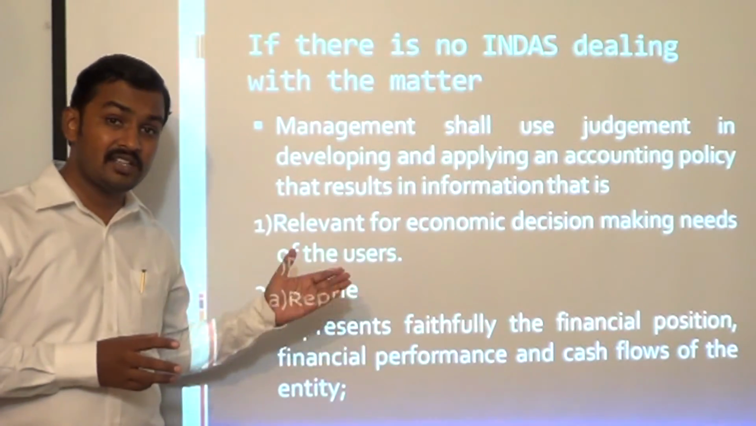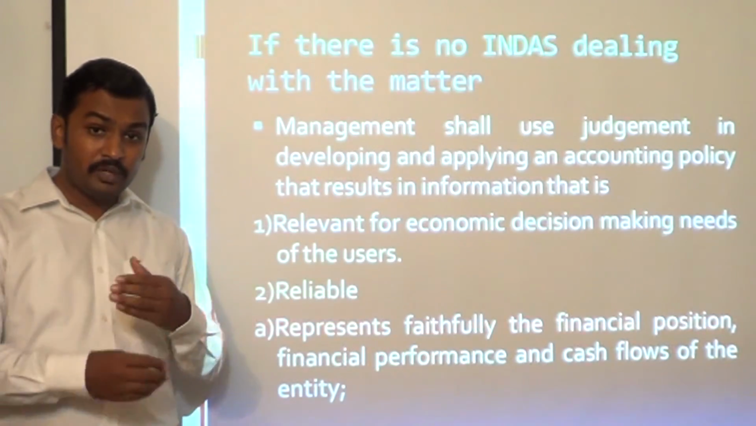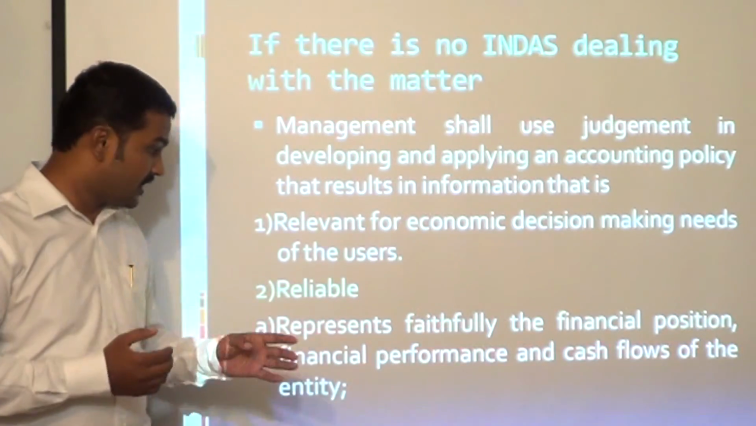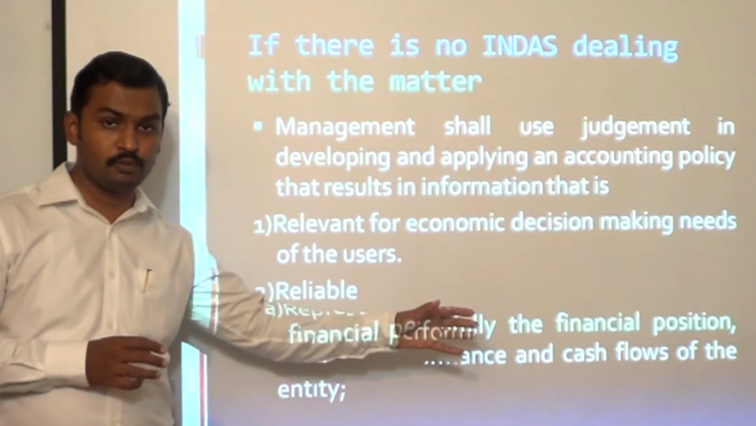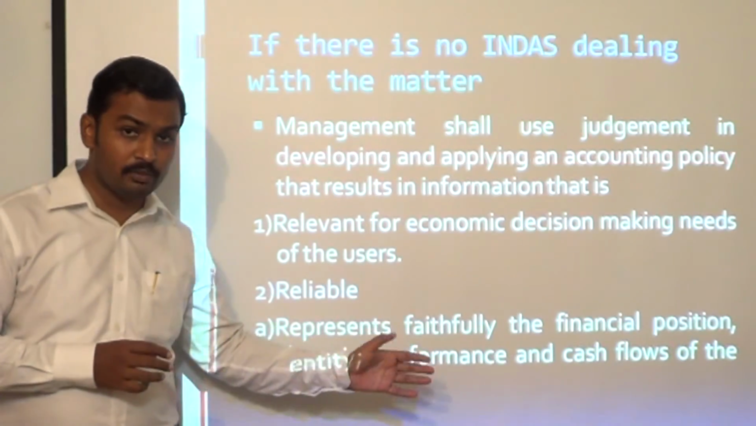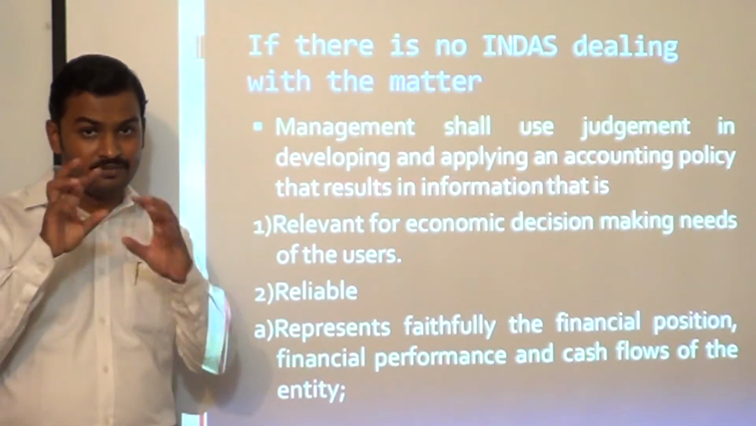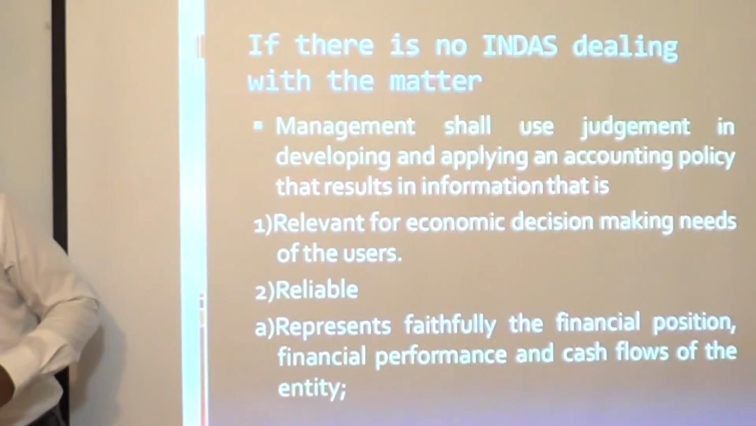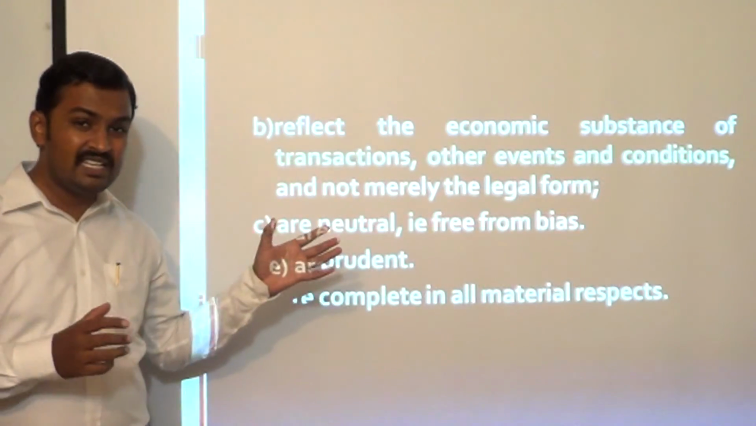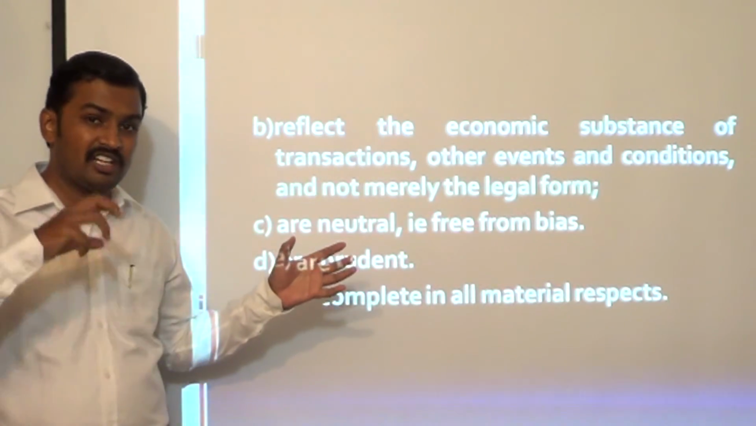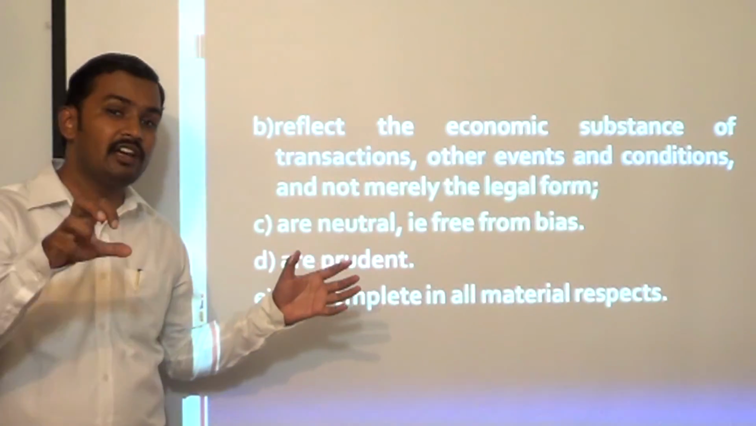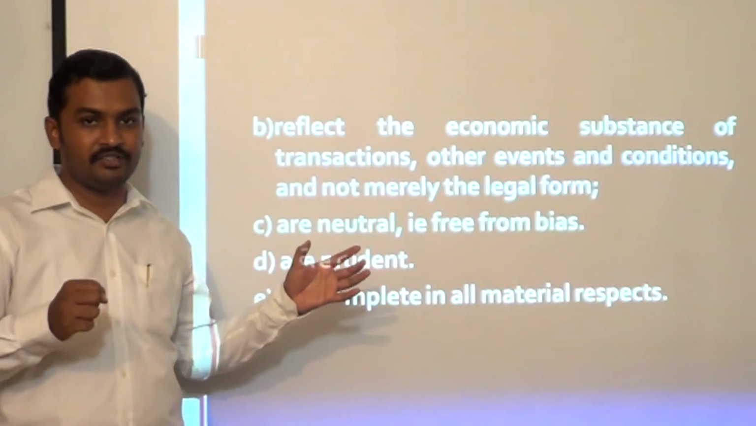Okay. And second is reliability. Now for the information to be considered reliable, it should satisfy certain conditions. The information should represent faithfully the financial position, the financial performance and cash flows of the entity. That means the information should be faithful. Next, information should reflect the economic substance of the transaction, the commercial reality of the transaction. It should not try to capture the legal form, it should try to capture the commercial reality of the transaction.